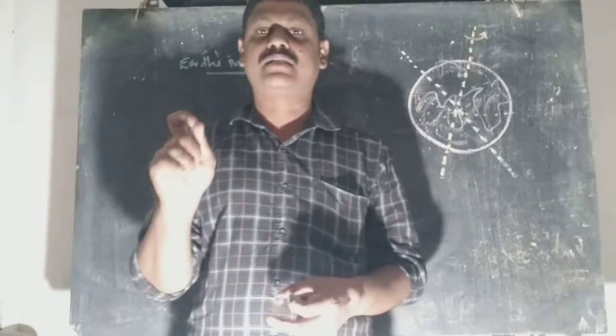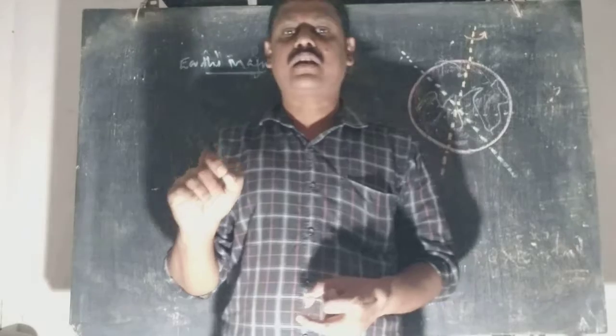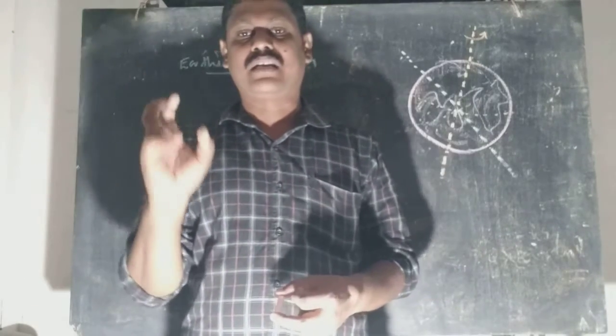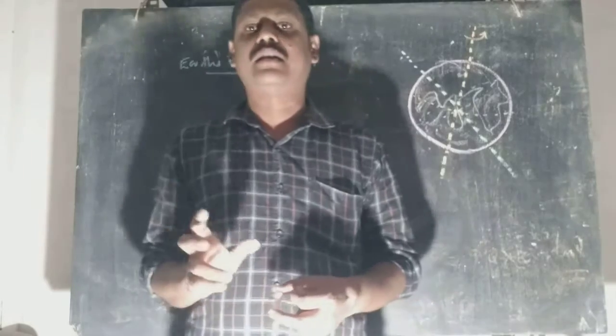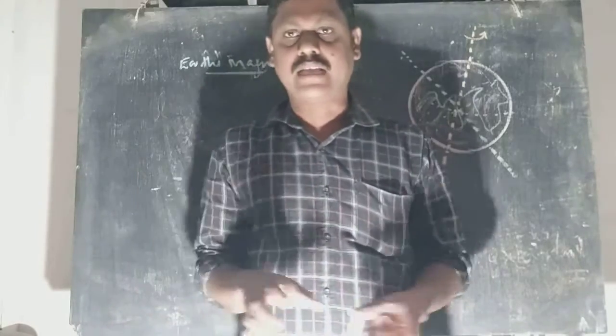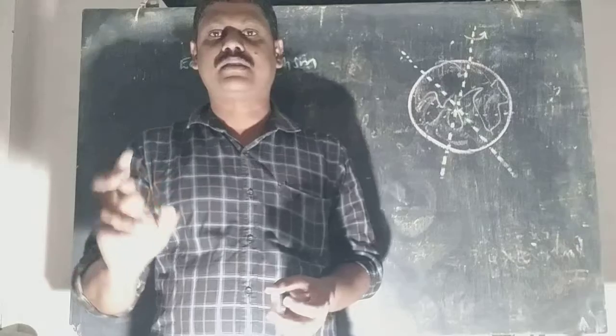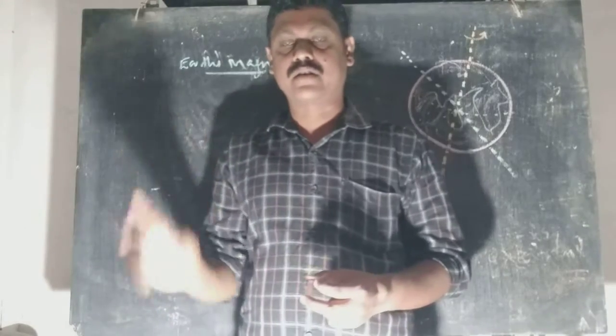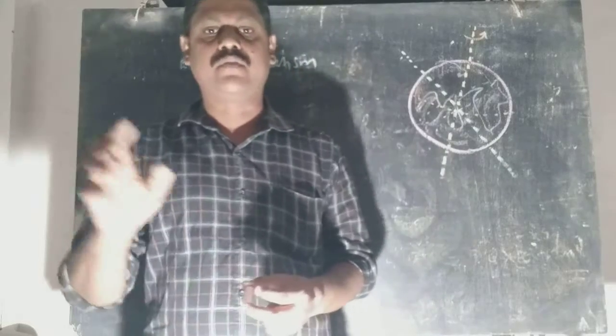So Earth's magnetism is due to the electrical currents produced by the motion of molten metallic minerals inside the Earth's core, and that Earth's magnetism has some unique nature. It has poles, it has magnetic field components around it, so that we will discuss.